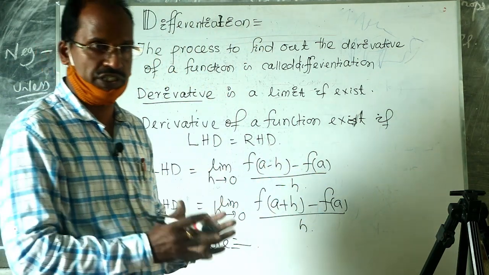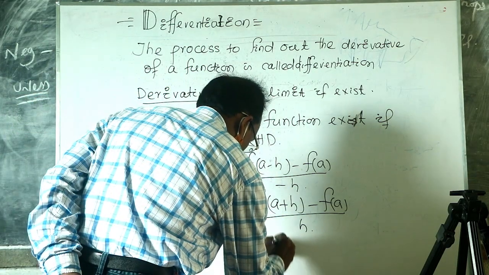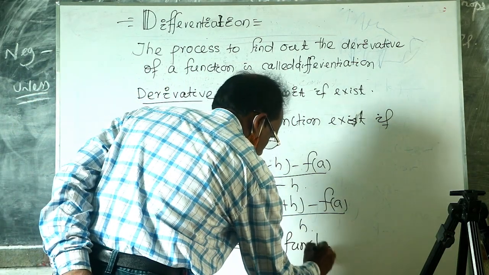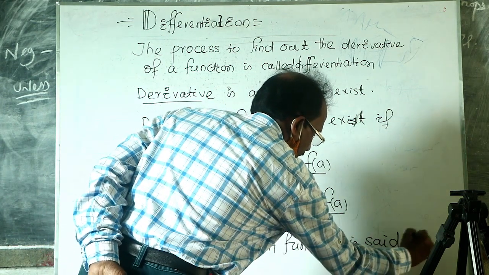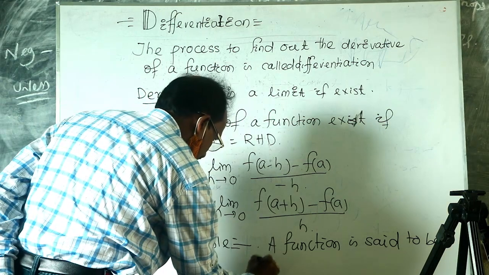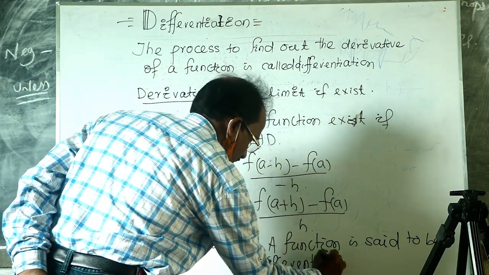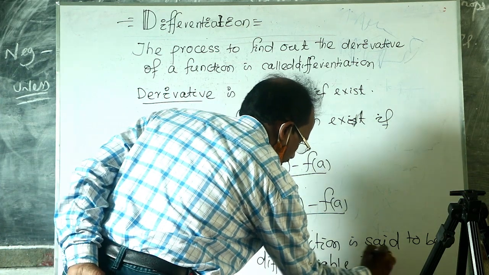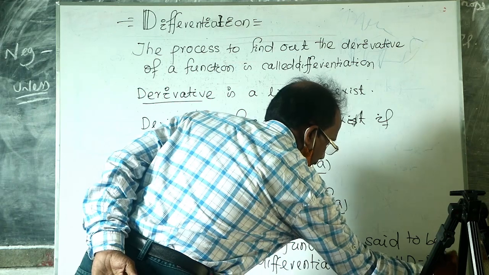That means both exist and are equal. That is, a function is said to be differentiable if LHD is equal to RHD.